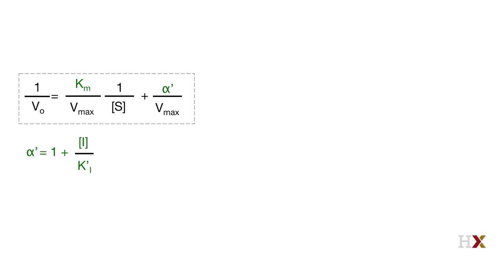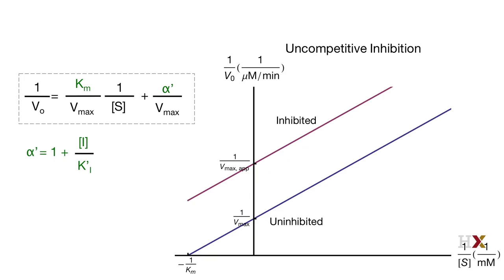If we compare the Lineweaver-Burk equation with and without inhibitor, the slope is the same, Km over Vmax, which means that the straight lines for the reaction with and without inhibitor will be parallel.